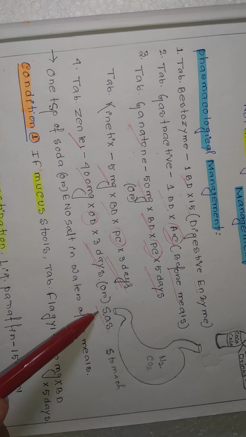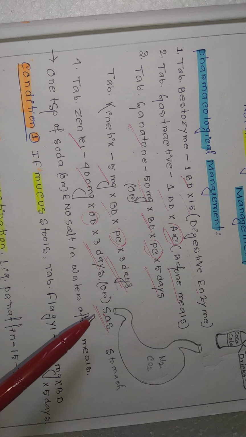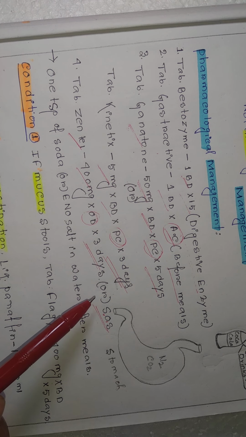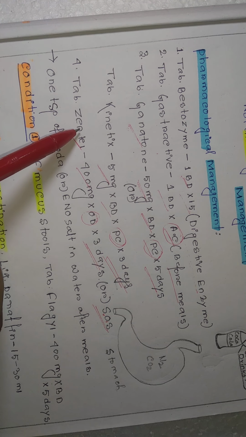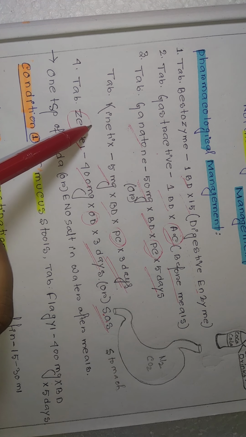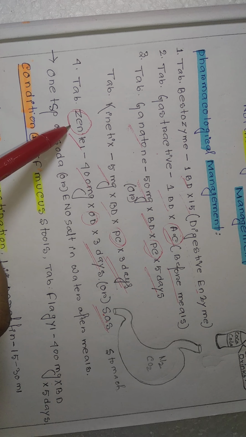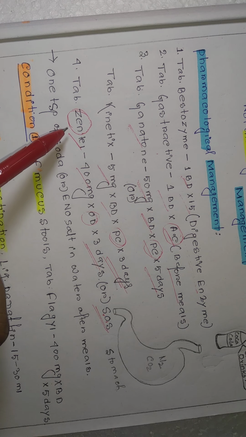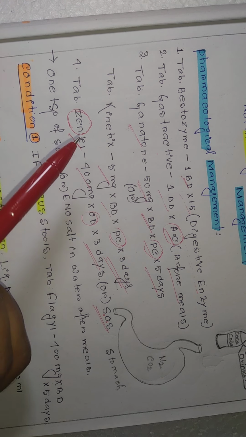That is an antihelminthic, and it is a branded product. If you see the generic product, that is albendazole.